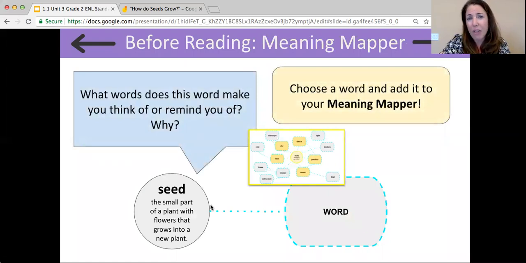Now, if there is another word that reminds you of the word seed, that you think of when you hear or see that word, write it in your meaning mapper now. And think about why it reminds you of the word seed, which is the small part of a plant with flowers that grows into a new plant. Do that now, readers.